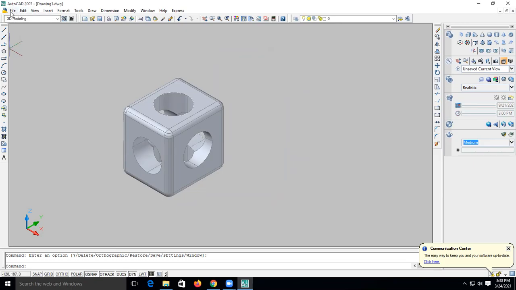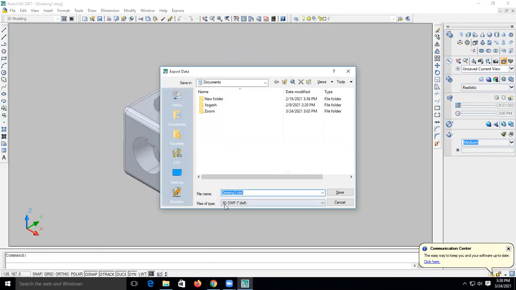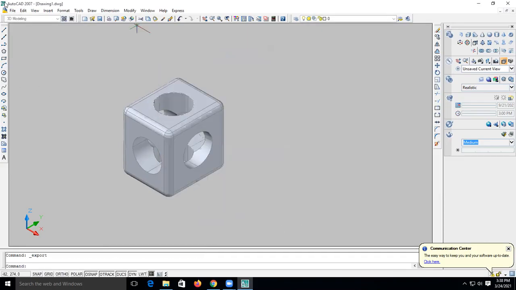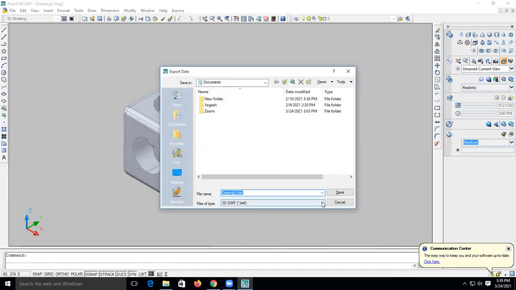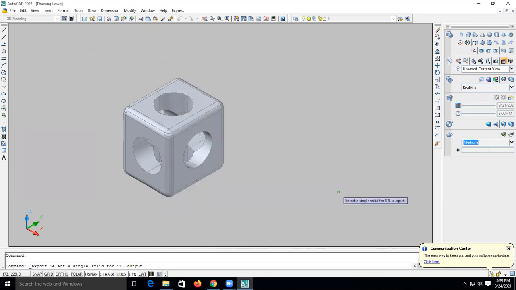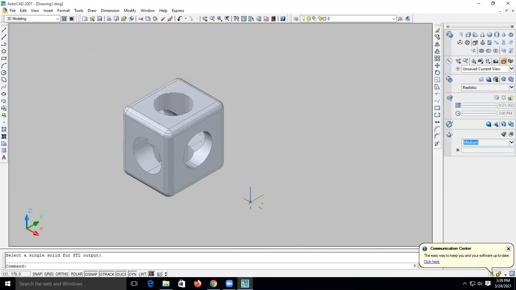So you can go to file, export, and file type. Again see file, export. कहाँ पे export? यहाँ पे lithography.stl. lithography.stl की कमांड है, उसके ऊपर क्लिक करो and you can rename it as cube and save. So हाँ, यहाँ पे आपको एक ऑब्जेक्ट सिलेक्ट करना पड़ेगा, लाइक एंटर. So that part will get saved over there.